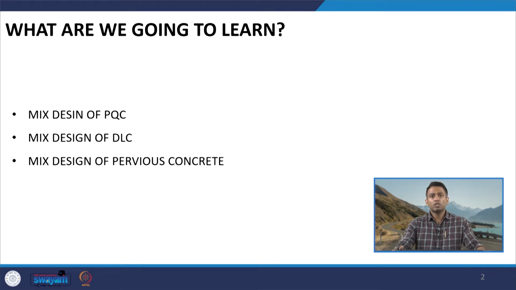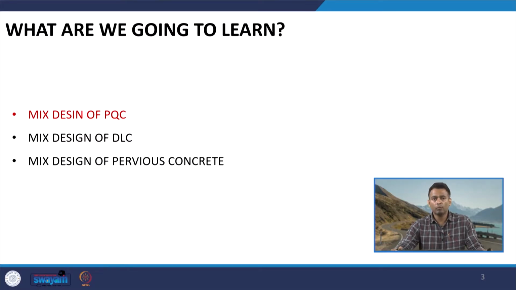The details presented in this particular module are taken from the relevant Indian specifications on mix design of these mixtures. So, let us start discussing the mix design of PQC.